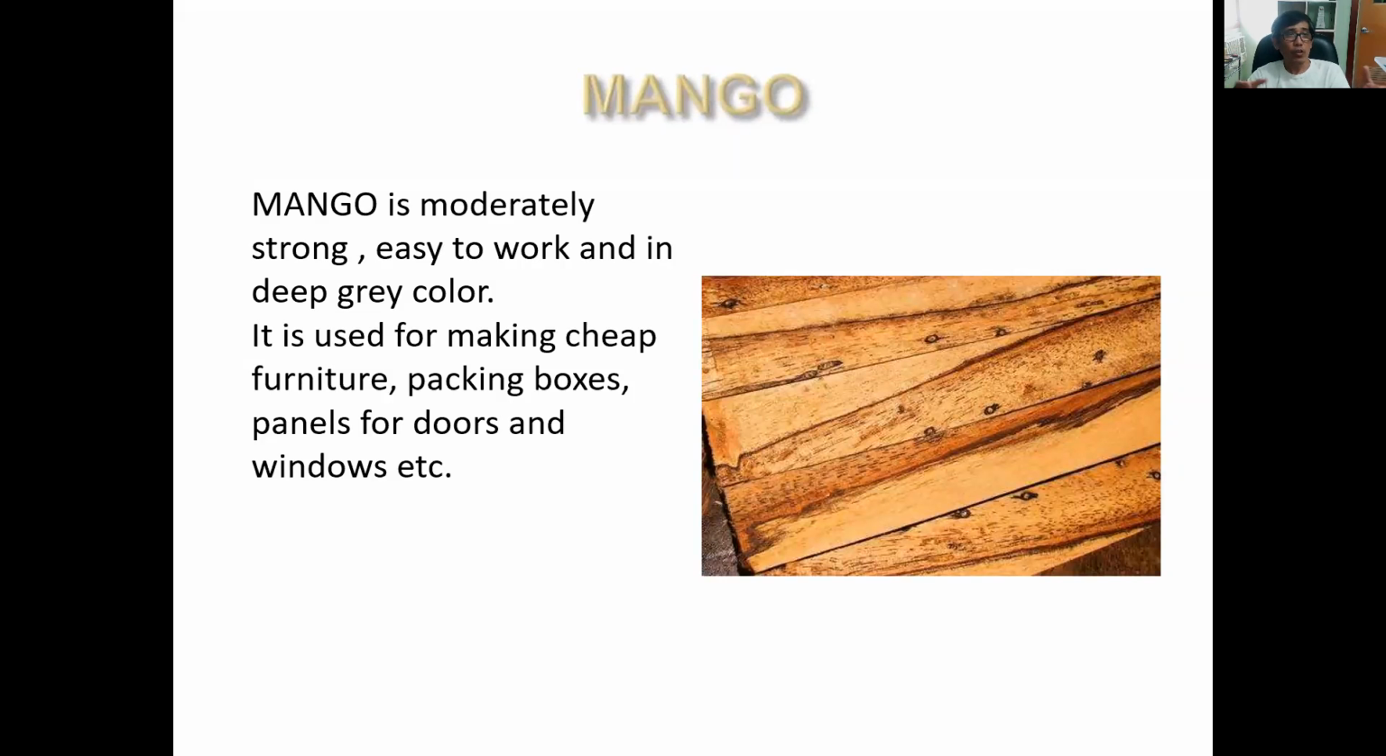Another is the mango. It's moderately strong, easy to work on, and has a deep gray color. It is used for making cheap furniture, packing boxes, panel doors, and windows. So it's not that expensive, this type of wood.